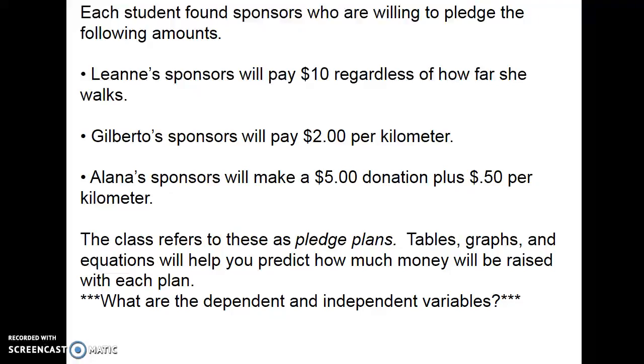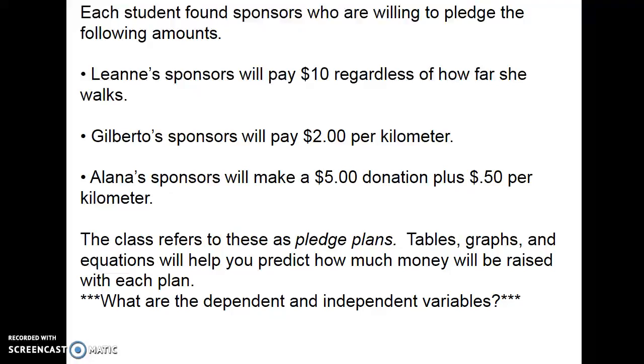Alana hears Leanne's plan of getting the flat fee and Gilberto's plan of getting the $2 per kilometer and thinks to herself, well, I kind of want to have like a little bit of both. Like I want to have the guaranteed money, but I also want to be motivated to walk further. So she comes up with a plan that's a hybrid of the two, where she's going to get a flat donation of $5 at the beginning, and then for every kilometer she walks, she's going to collect an additional 50 cents per kilometer.